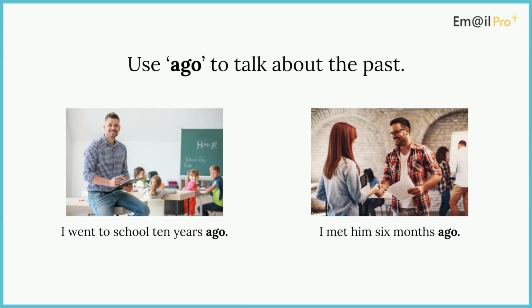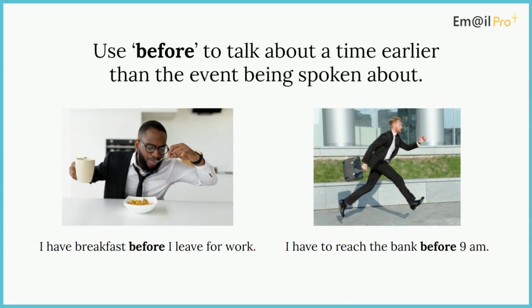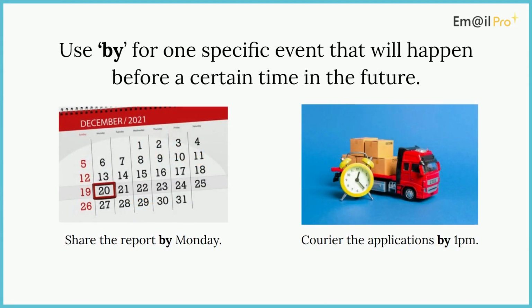Use ago to talk about the past. For example, I went to school 10 years ago, or I met him 6 months ago. Use before to talk about a time earlier than the event being spoken about. For example, I have breakfast before I leave for work, or I have to reach the bank before 9 a.m.